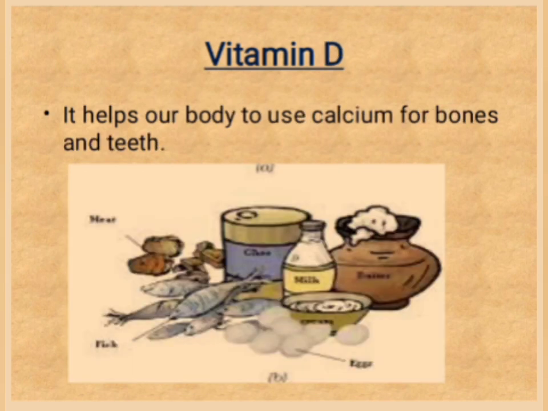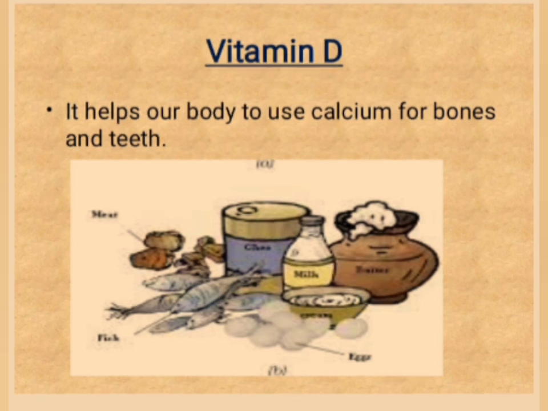Vitamin D. It helps our body to use calcium for bones and teeth. The sources of vitamin D are fish, milk, egg, etc. Our body also prepares vitamin D in the presence of sunlight. Is it clear to you why your parents insist on you to eat carrots and green vegetables?